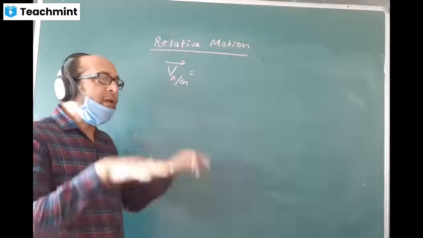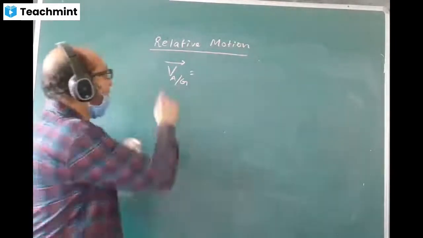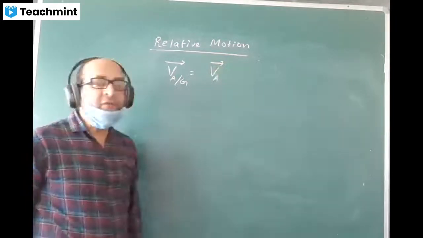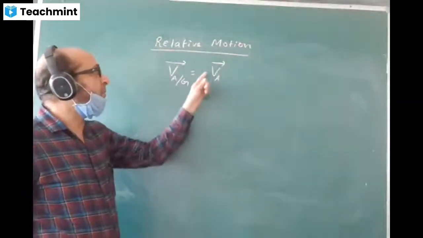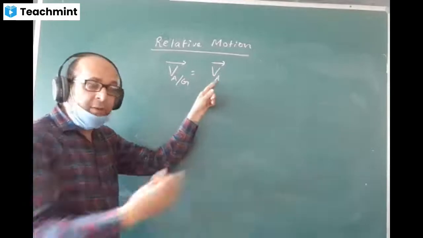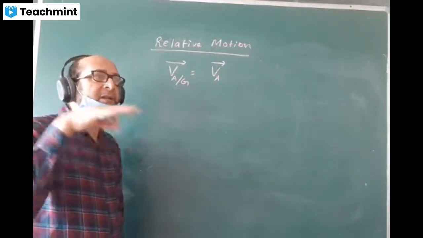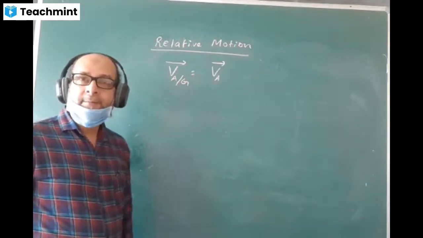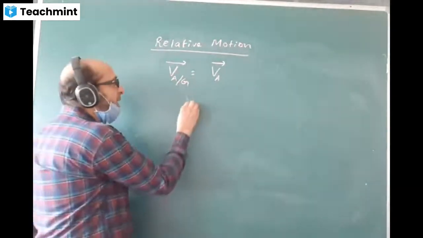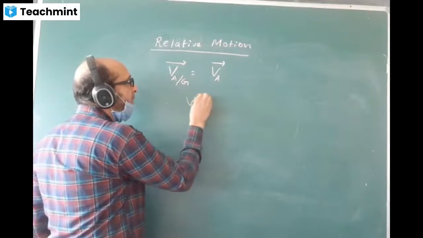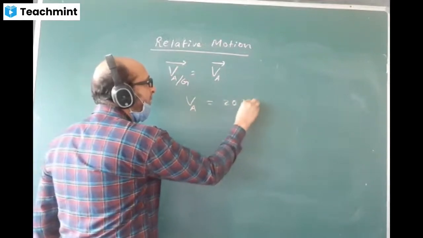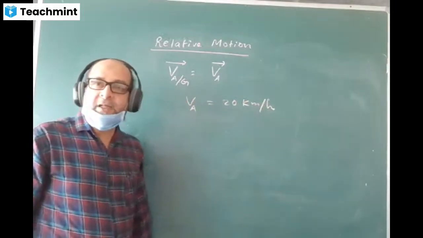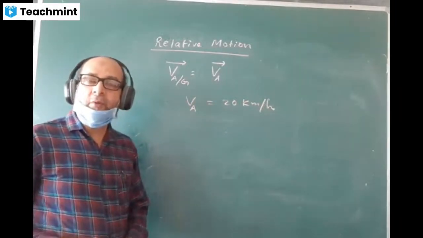But suppose two bodies are in motion. We can also directly write just VA. VA stands for velocity of the body A, automatically with respect to the ground. I say a car is moving with a velocity of 20 kilometers per hour. I write the velocity of the car A as VA equals 20 kilometers per hour. I write directly like this. It is automatically with respect to the ground. If I don't write anything, it is automatically with respect to the ground.